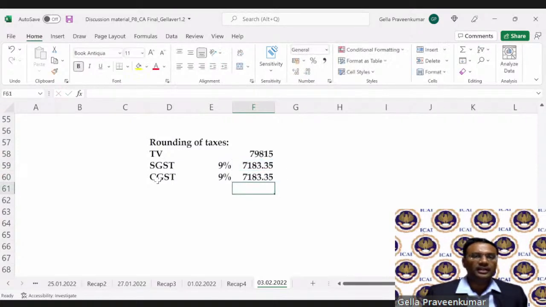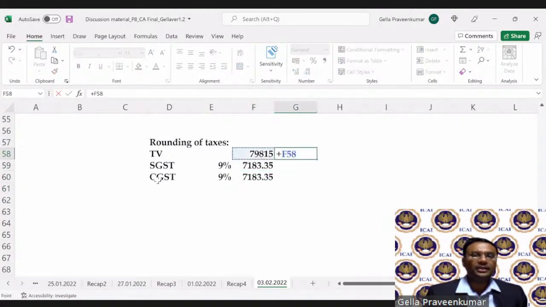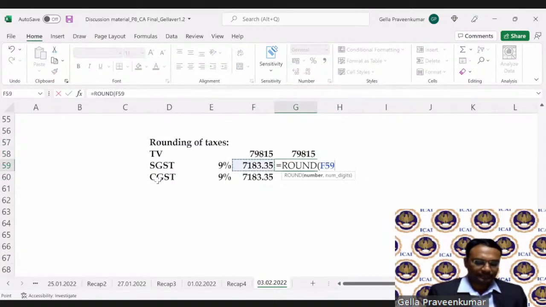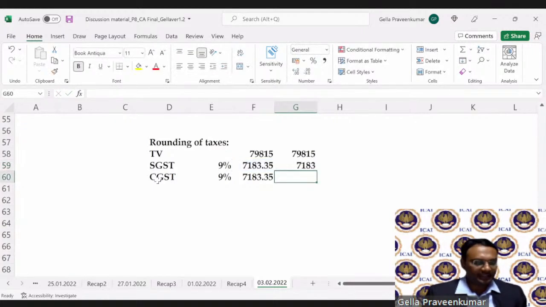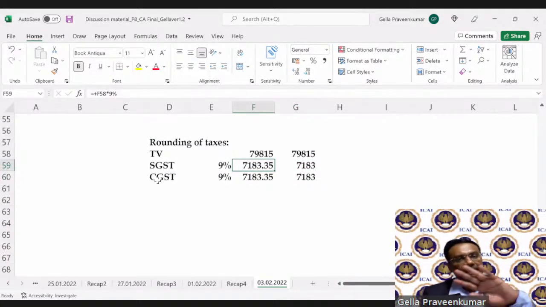Now, with this mechanism, I can apply something called round off. I round it to the nearest digit. Now, what is happening here? 35 paise gone. Now, can a department officer send a show cause notice to me on this 35 paise?